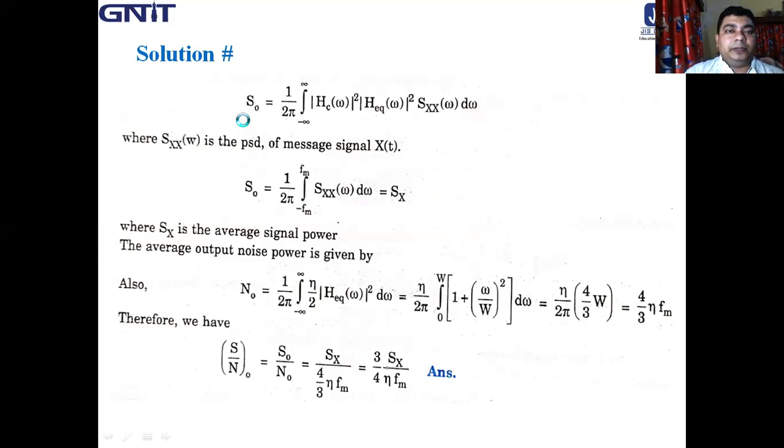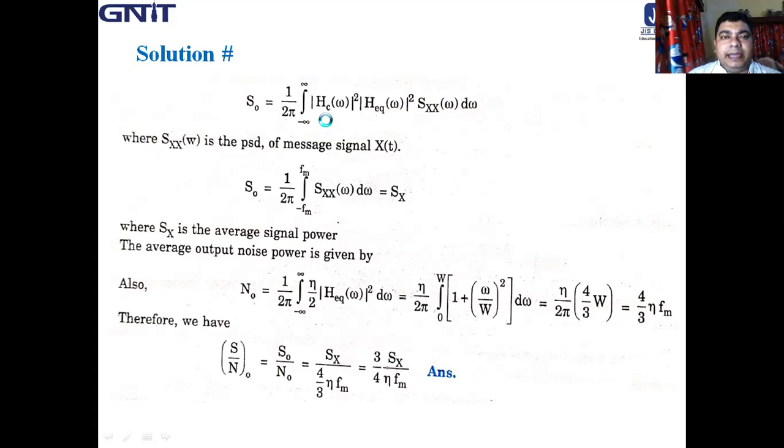See, the output signal power S0 is 1 by 2 pi integration from minus infinity to plus infinity of |HC(omega)| square, the distortion channel, and the receiving filter |H_EQ(omega)| square, into S_XX(omega) d omega, where S_XX(omega) is basically the PSD, the power spectral density, of the message signal x(t).